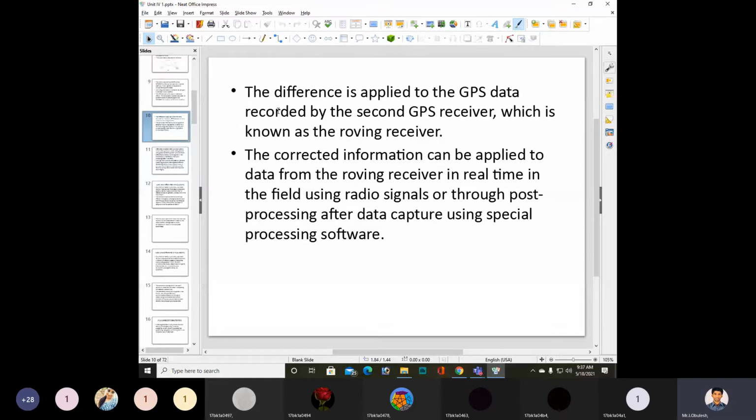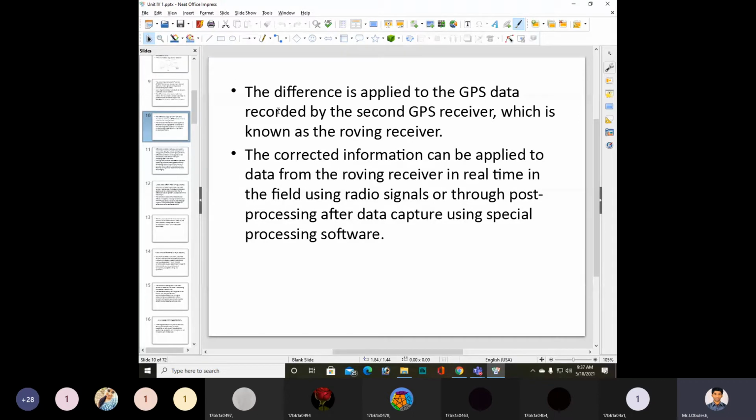You need to adjust and find the error. The corrected information can be applied to data from the roving receiver in real time in the field using radio signals, or through post-processing after data capture using special processing software.